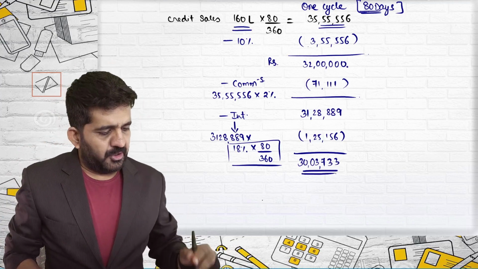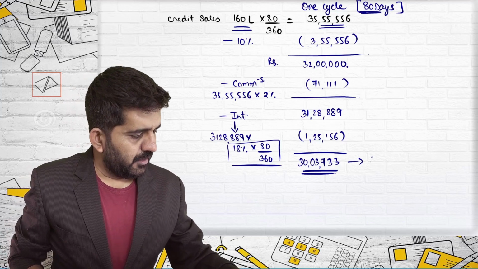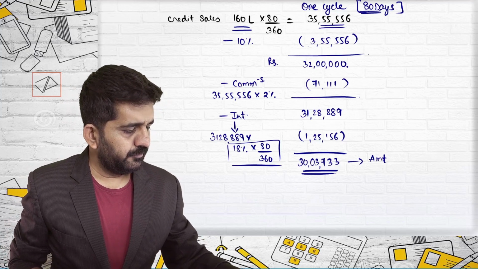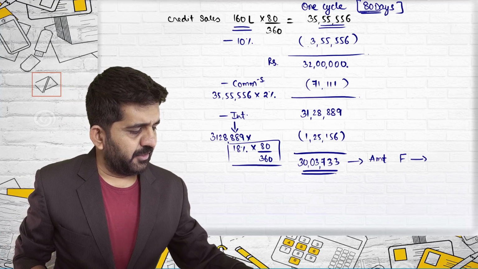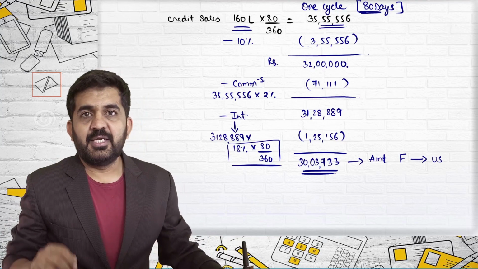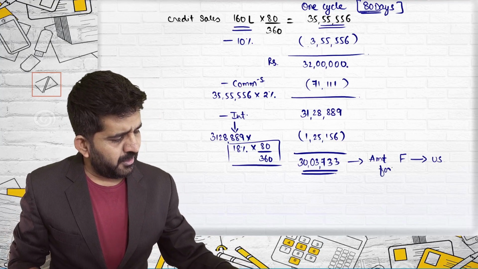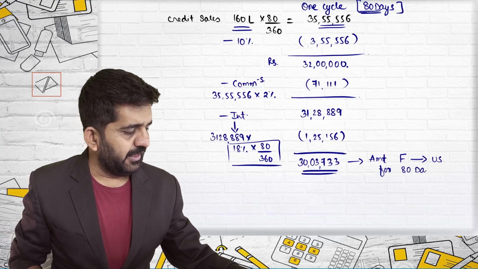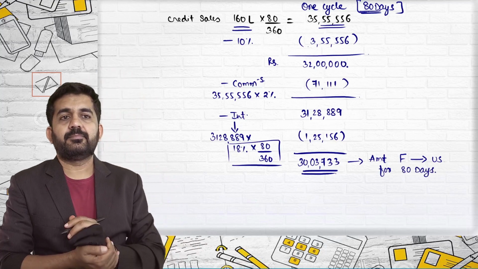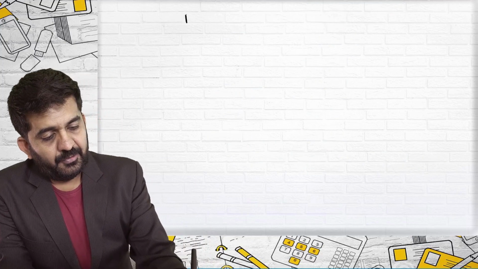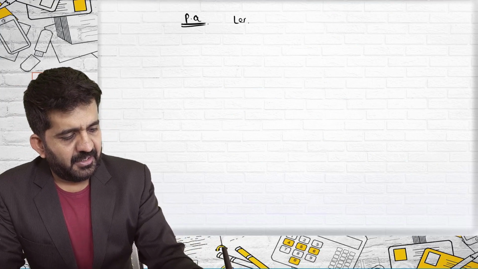All right. So this is the amount given by factor to us, and this is for 80 days. If I want to calculate it per annum, how much amount will he lend me?